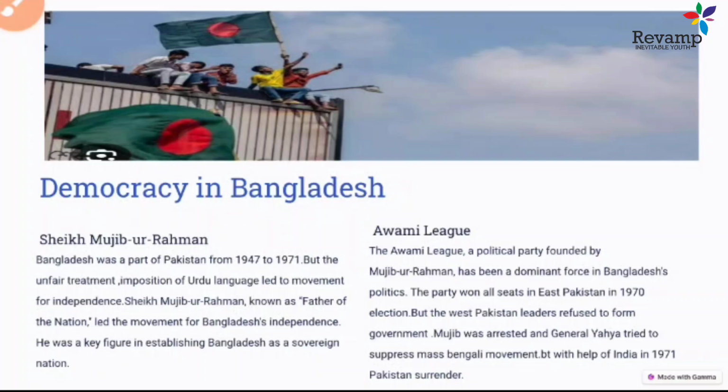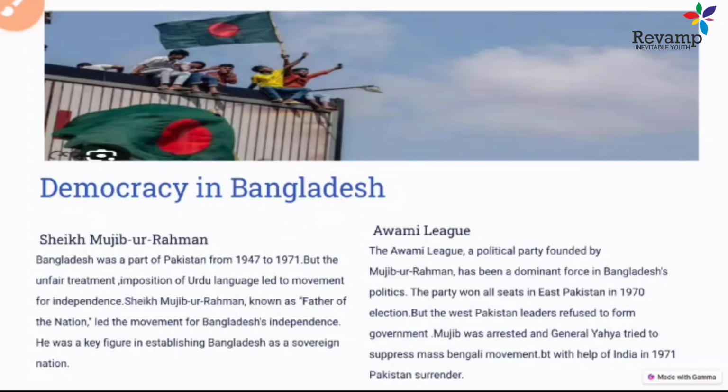This led to a lot of dissatisfaction in the Eastern wing, because there was already a lot of discrimination between Eastern and Western people. Bengali Muslims of Eastern Pakistan were treated as inferior and ill-treated. The Urdu language was imposed on them, and the Bengali language and their culture were seen as inferior. All these things led to dissatisfaction and agitation against the central government, or the Pakistan government.